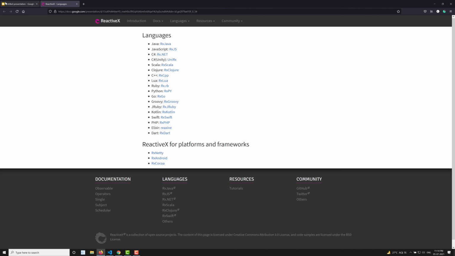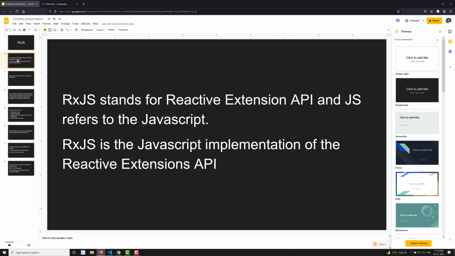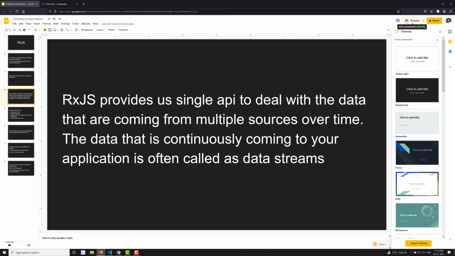So let's continue. Now you understood what RxJS is: it is used to handle asynchronous data. Now, where can we use this RxJS in our JavaScript applications?